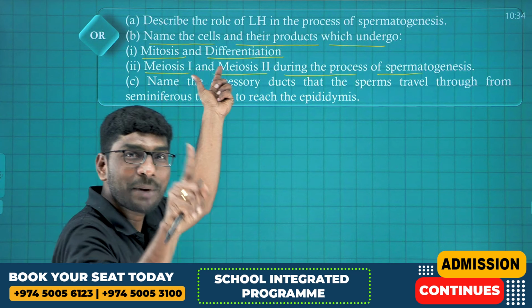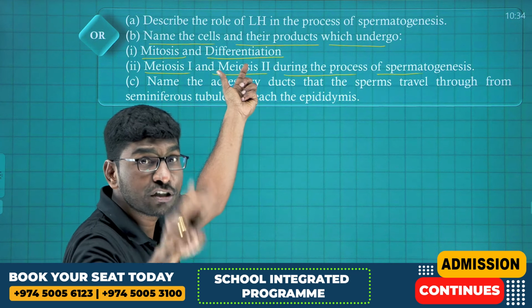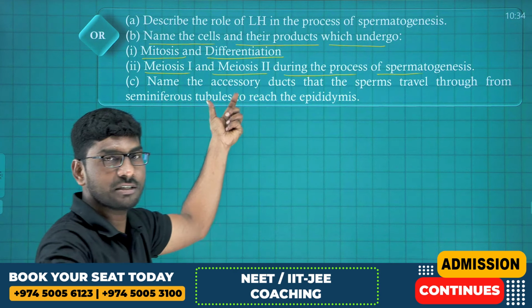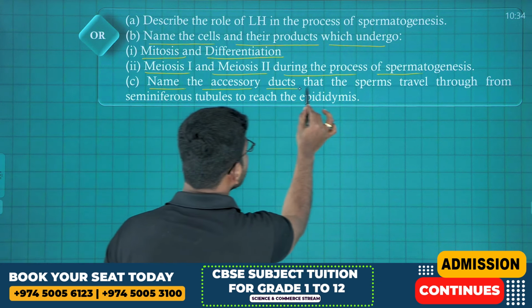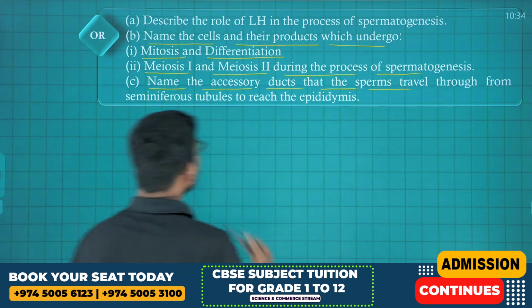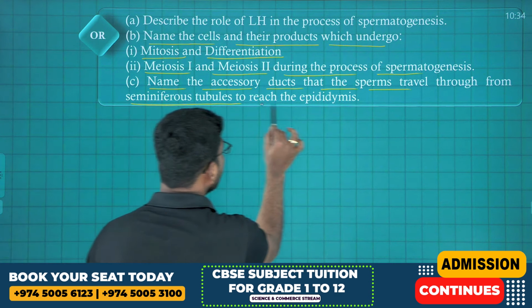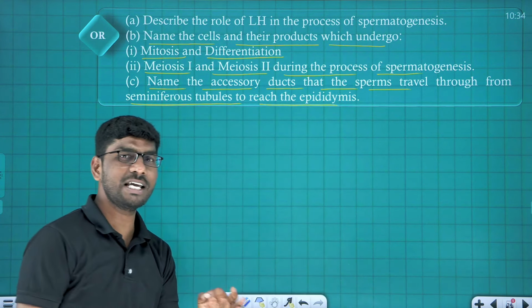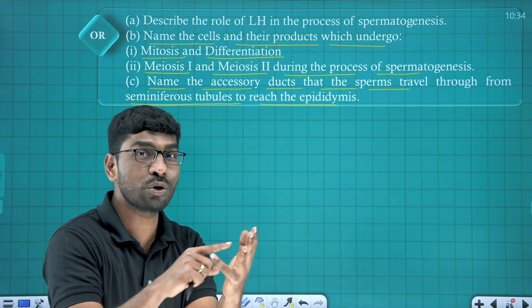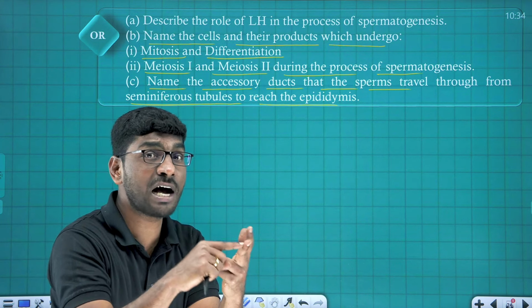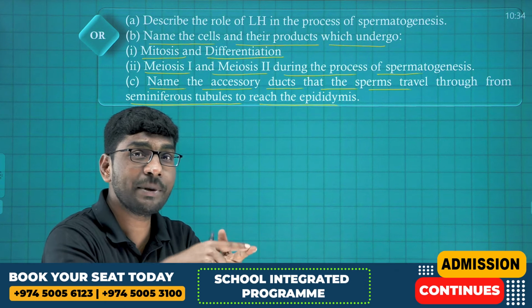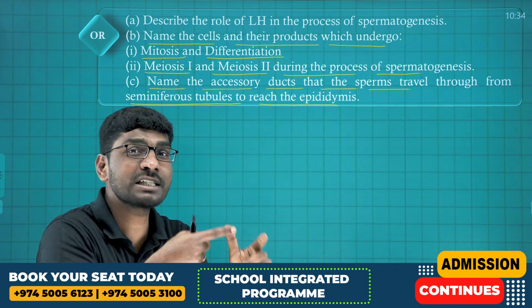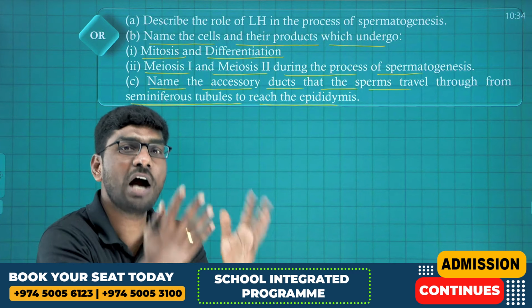Meiosis 1 is the primary spermatocyte. Meiosis 2 is the secondary spermatocytes. Done. Next, name the accessory ducts that sperm travel through from the seminiferous tubule to reach the epididymis. Very easy. Seminiferous tubule to rete testis, rete testis to vasa efferentia, vasa efferentia to epididymis, epididymis to vas deferens, vas deferens to urethra, urethra to outside.